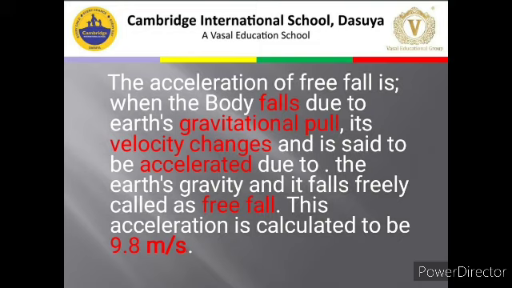And in this case of free fall, the value of acceleration due to gravity is 9.8 meter per second square. Obviously, meter per second square is the unit of acceleration, and 9.8 is the value of acceleration due to gravity. And approximately, or in a round figure, we consider it as 10 as well. So we can take the value of acceleration due to gravity as 10.